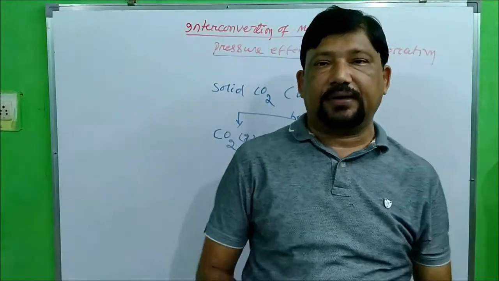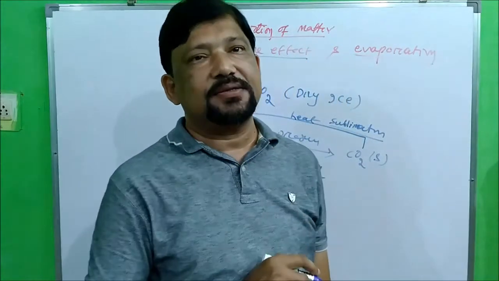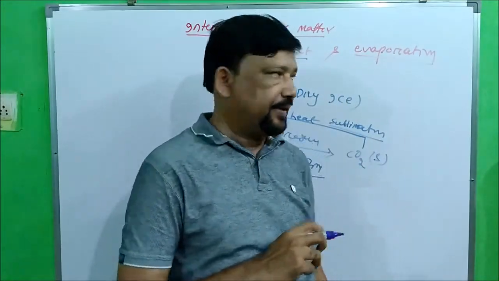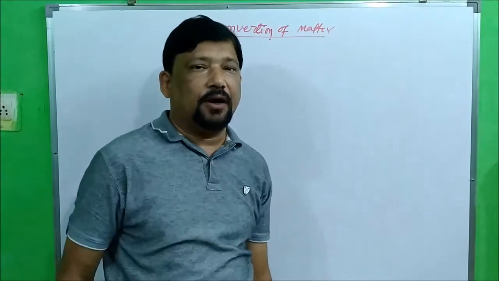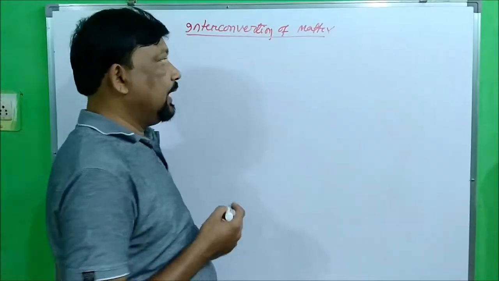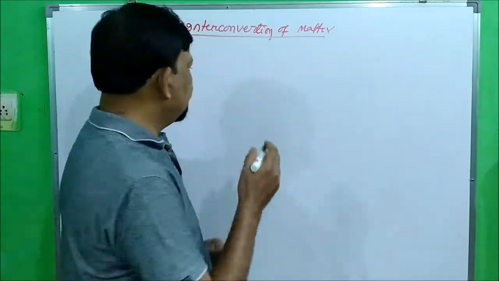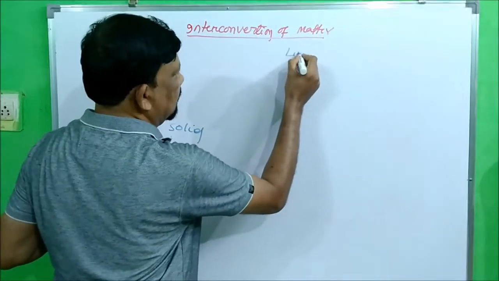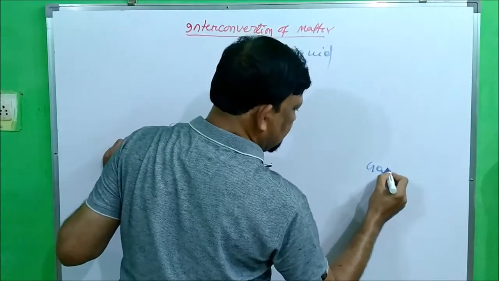After these two effects, temperature effect and pressure effect, let's summarize the interconversion of matter. Now this is the final diagram of interconversion of matter after temperature effect and pressure effect. See, solid, liquid and gas.